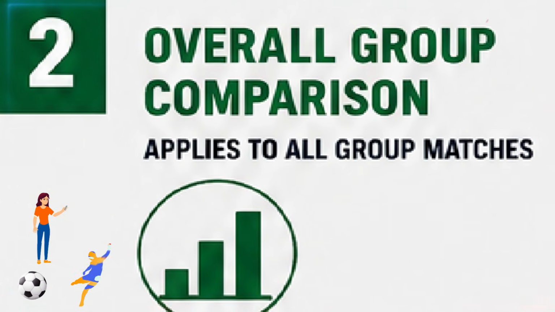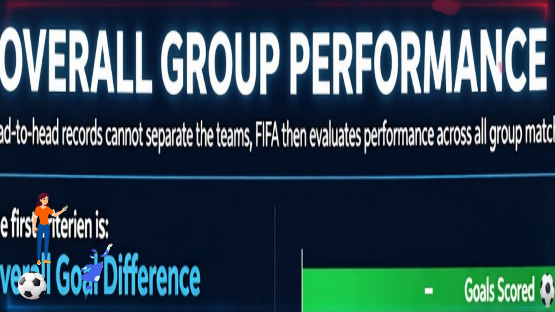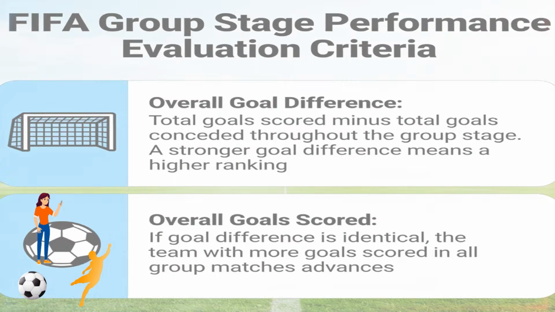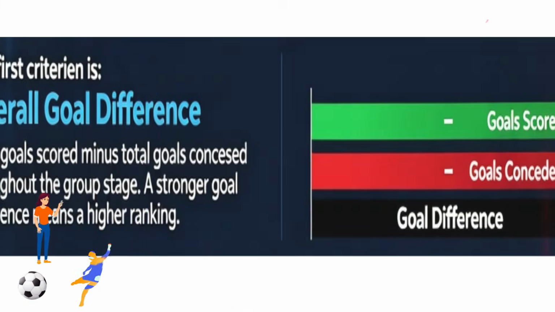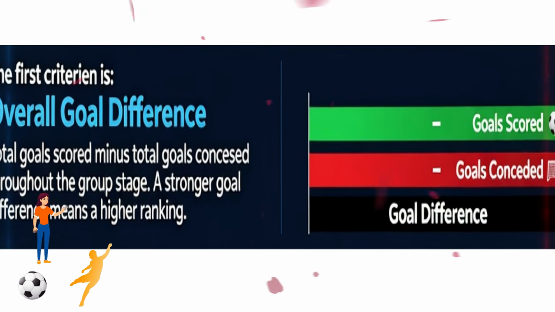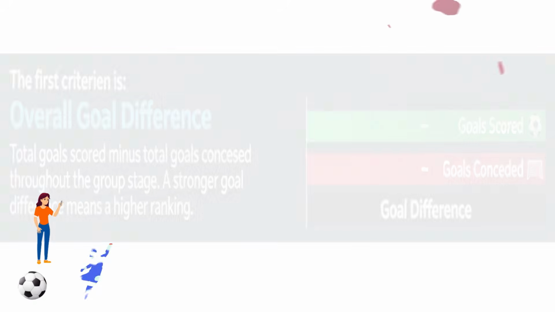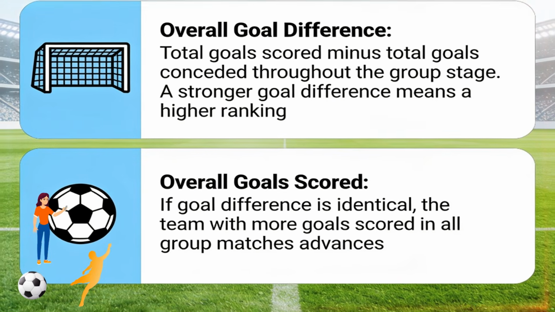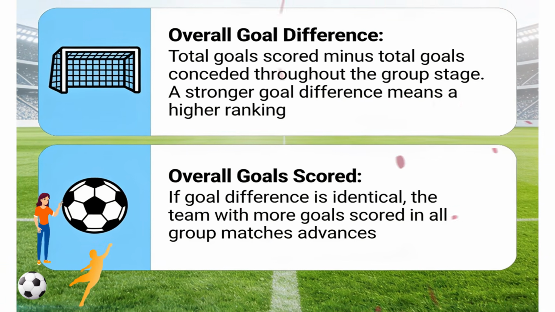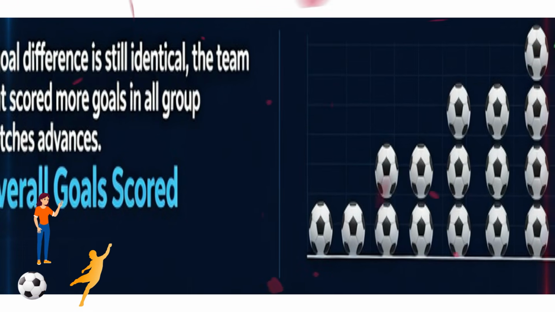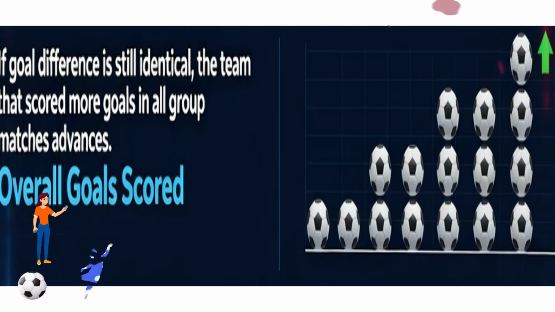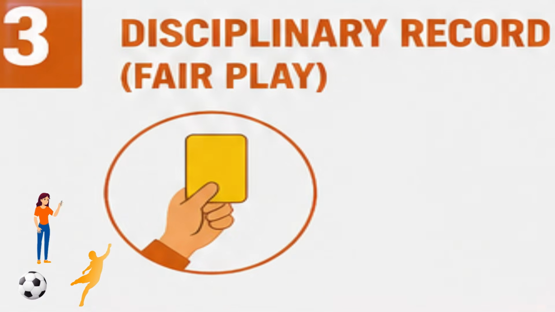Tiebreaker number 2, overall group performance. If head-to-head records cannot separate the teams, FIFA then evaluates performance across all group matches. The first criterion is overall goal difference, total goals scored minus total goals conceded throughout the group stage. A stronger goal difference means a higher ranking. Overall goals scored: if goal difference is still identical, the team that scored more goals in all group matches advances. Simple as that.